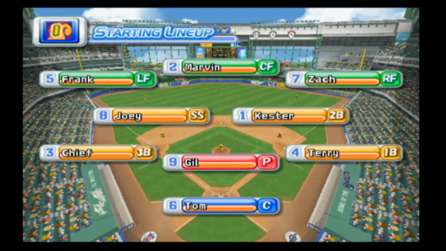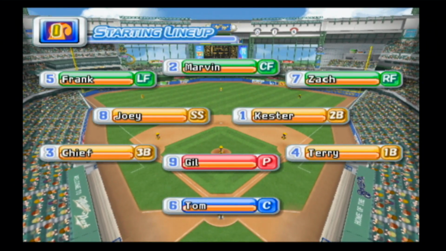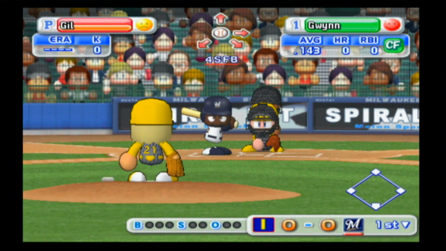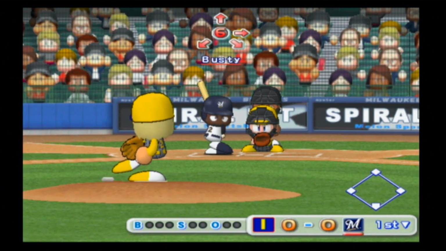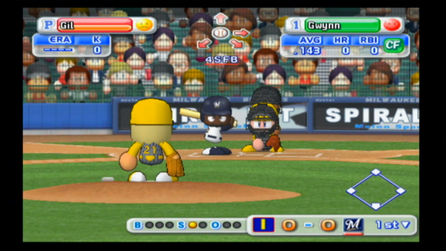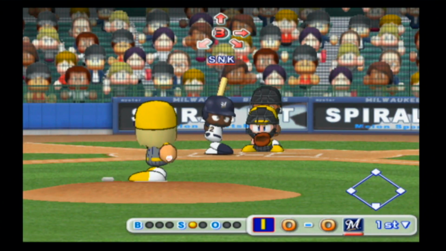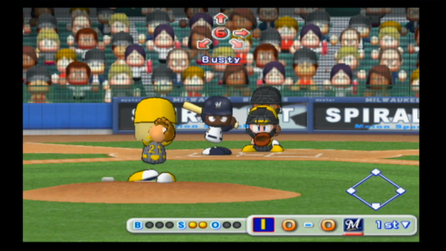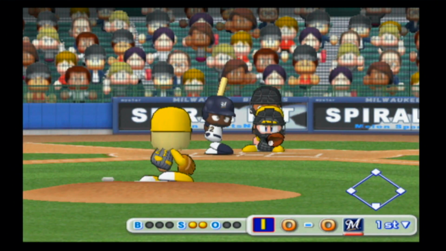Didn't do a whole lot at the plate to start things off. You can see the regular starting lineup in with Gil on the mound for us. One thing I did notice on the intros, Bill Hall is not playing third, although I suppose he had been playing shortstop and moving to third. So I guess we'll see if he's actually still in the lineup.